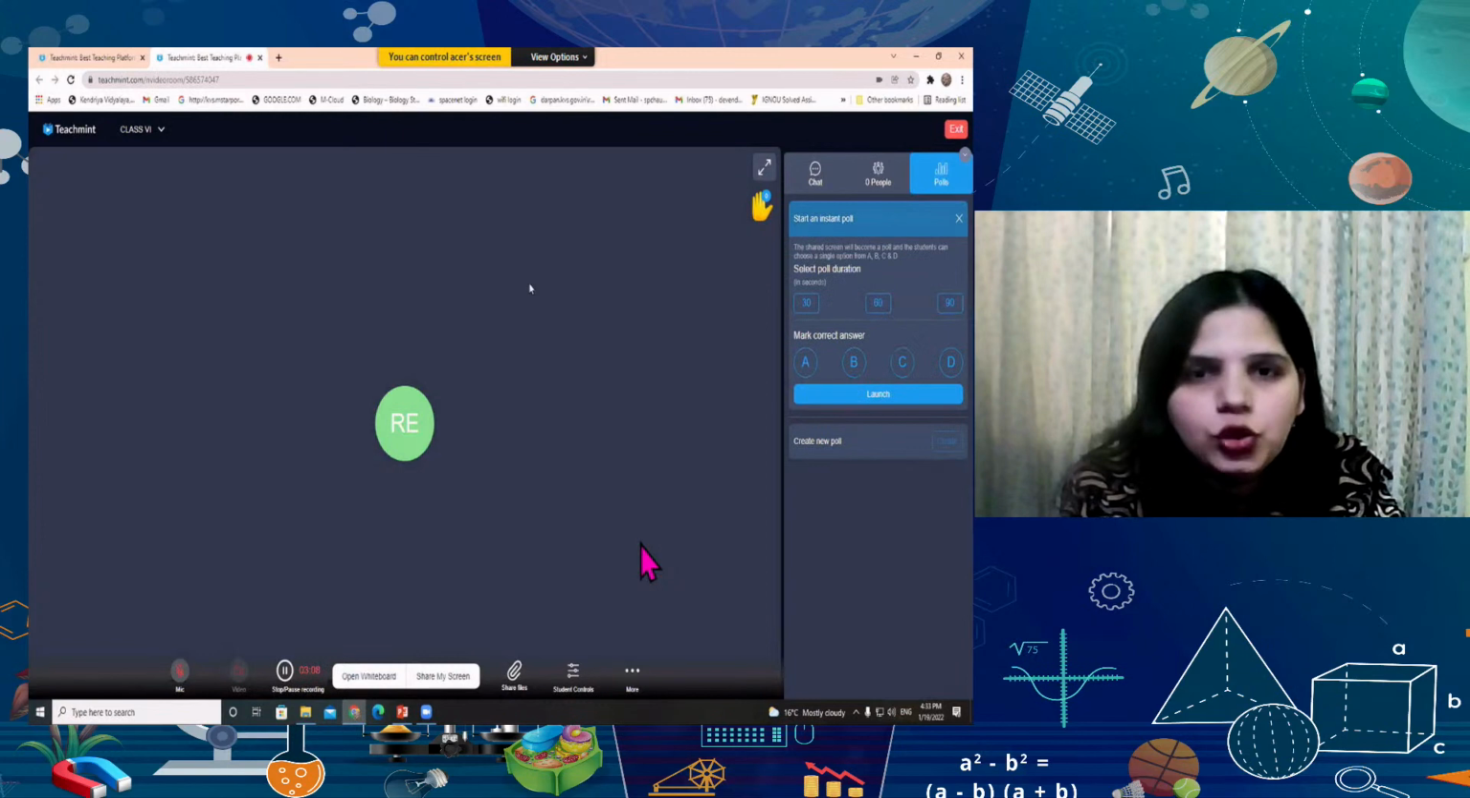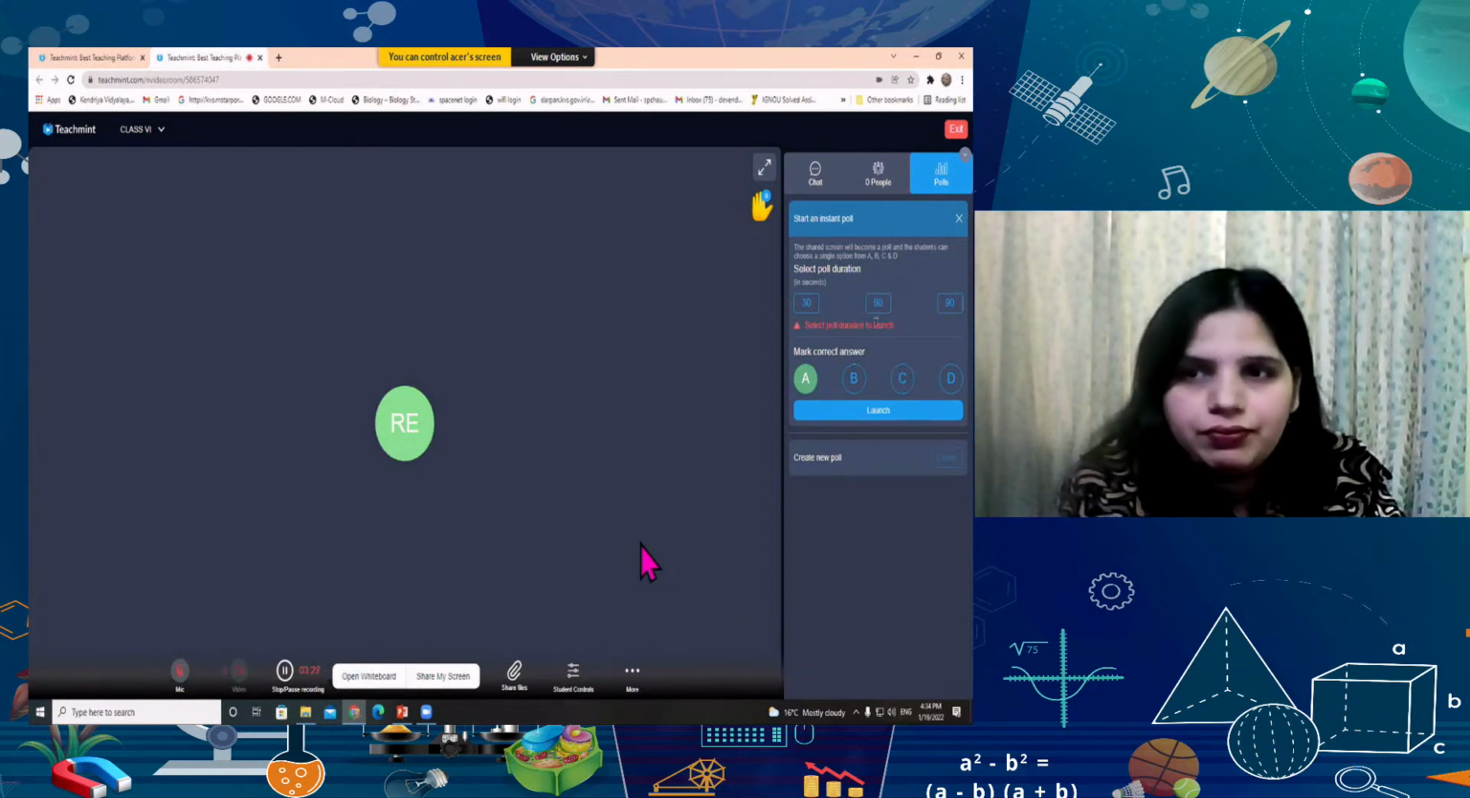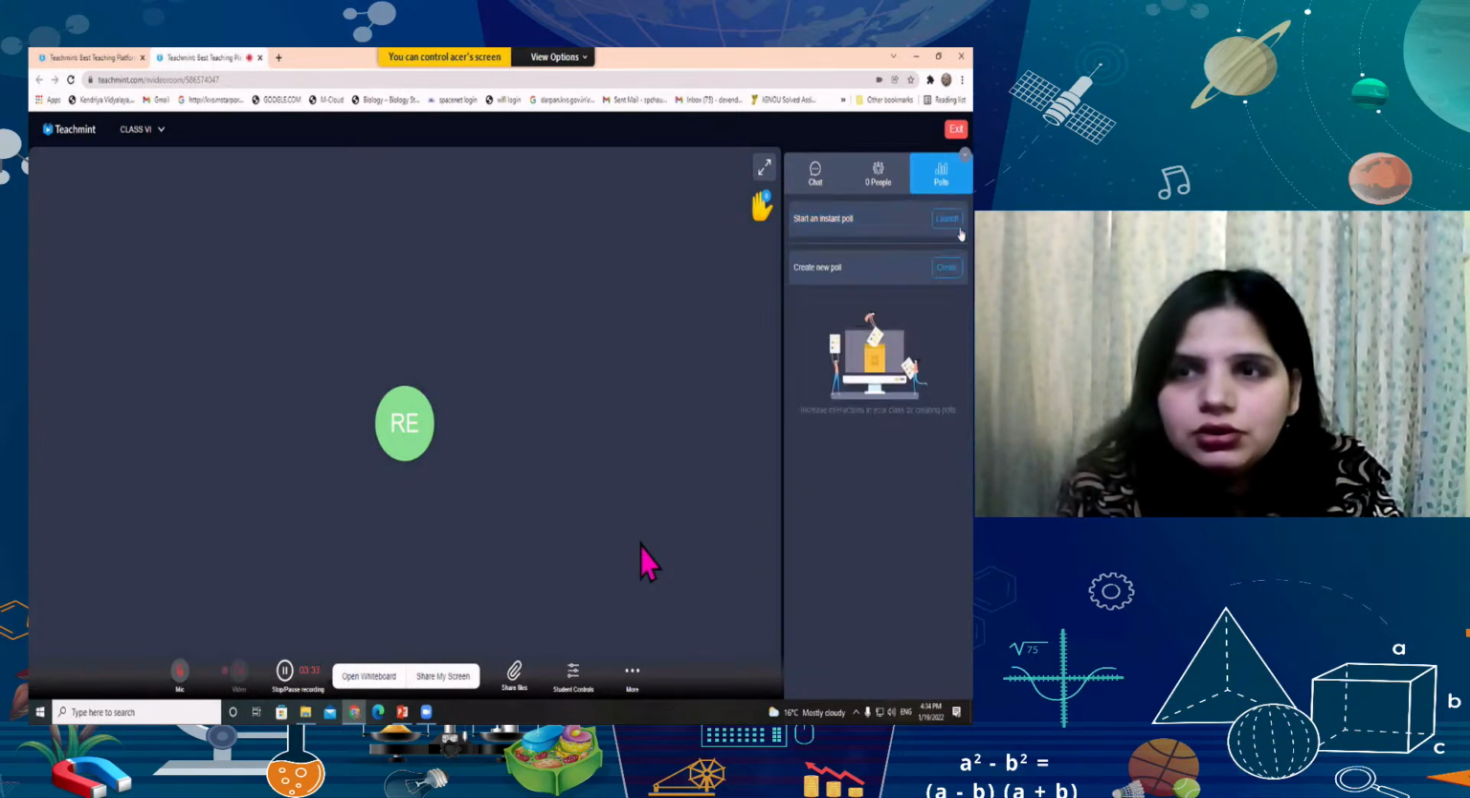Suppose I'm having a question on my screen and now I'm going to share my screen, it will become a poll and the students can choose a single option from A, B, C and D. They can mark it, I can also mark the correct answer so that it will be auto graded and I can launch it. I also have to select the poll duration to launch. And what will be the create new poll? Let me show this also.